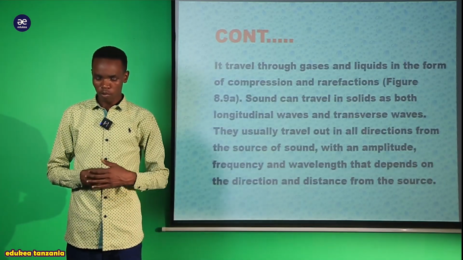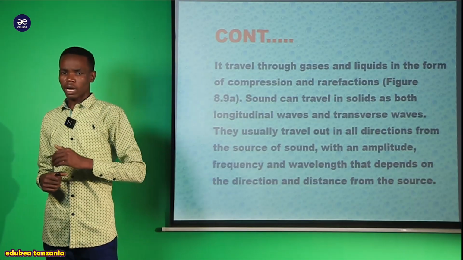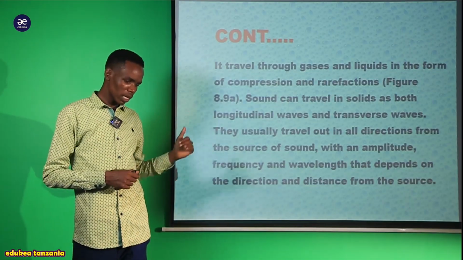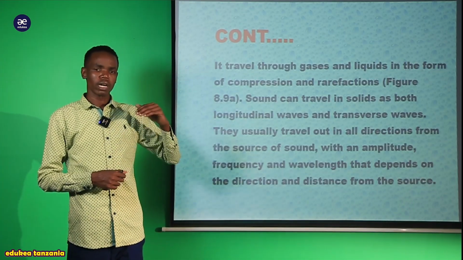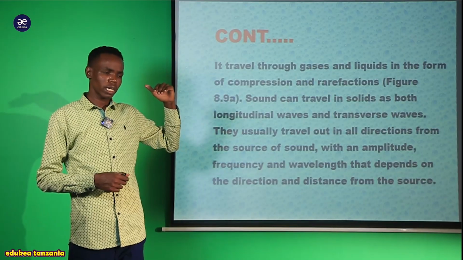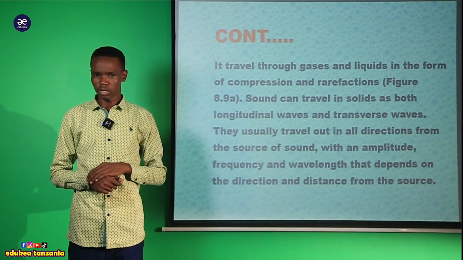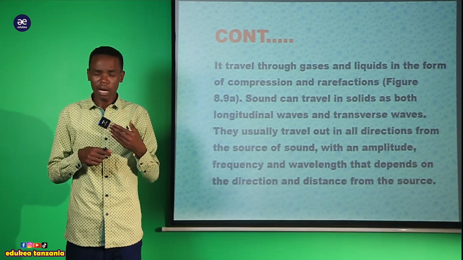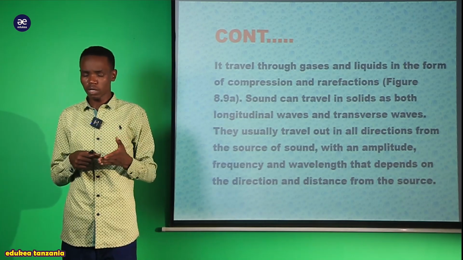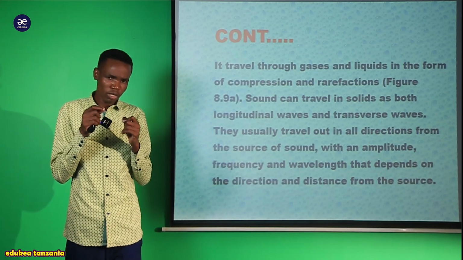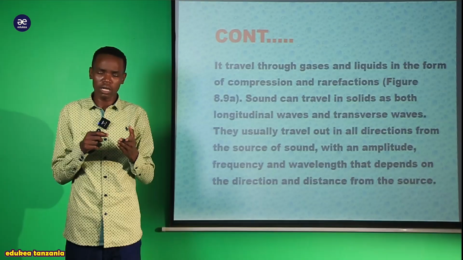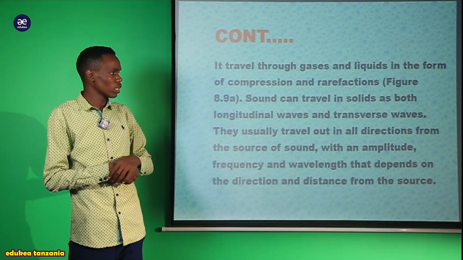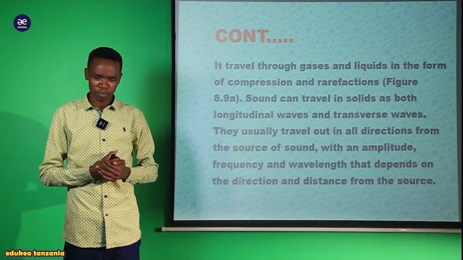On sound waves, we have been told that they can travel through liquid and also solid. Kwa hiyo haya mawimbi ya sauti yanakuwa na tabia ya kuweza kusafiri either kwenye solid object au kwenye liquid object. We have been told here, my dear students.